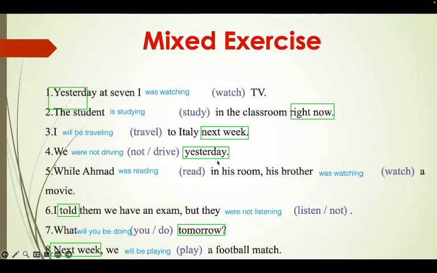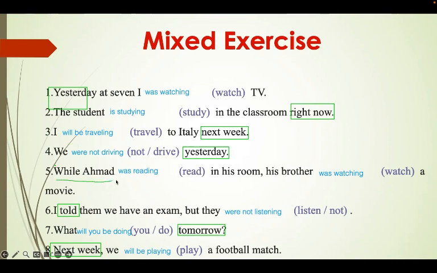Great. Here we have yesterday. Yesterday is past. And also here we have negative. So you have to pay attention to 2 parts. First, the negative, and number 2 is the tense. Yesterday goes with either was or were. Okay, and here we have we, which goes with were. So we were not driving.